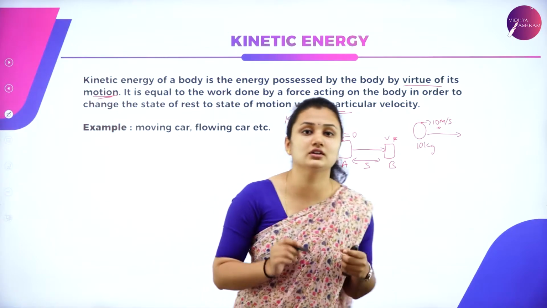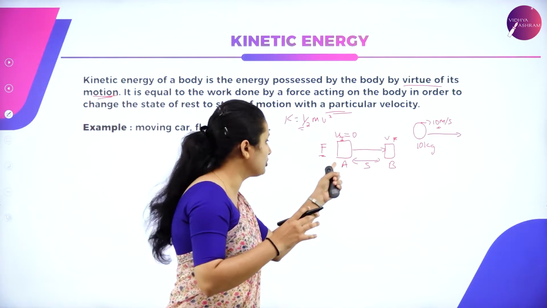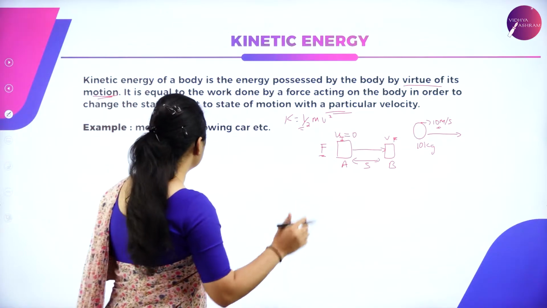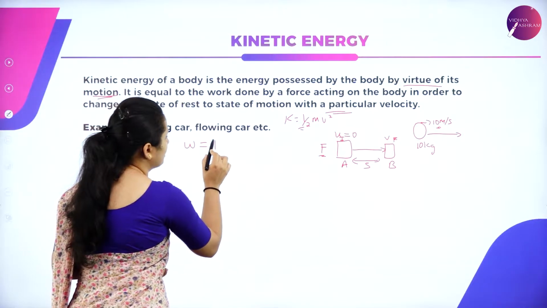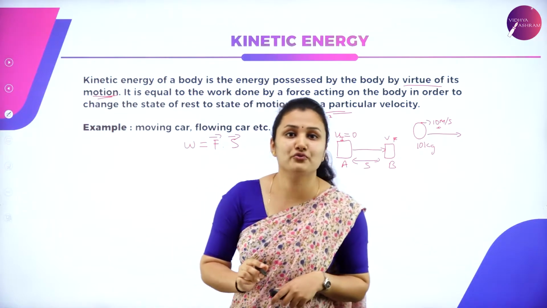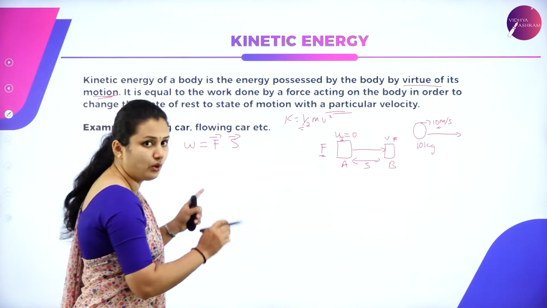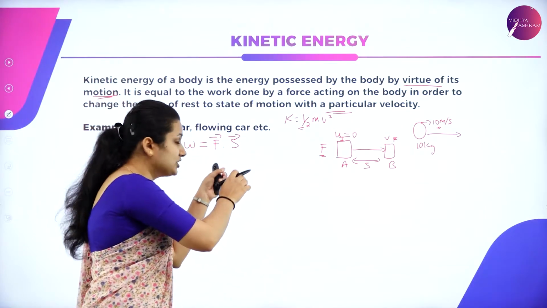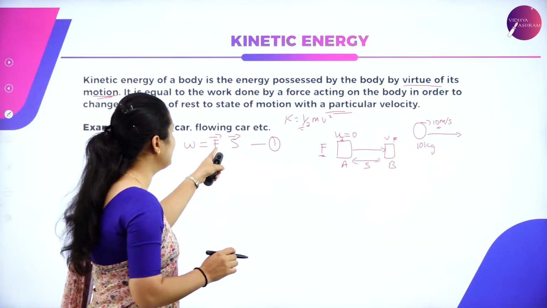Now what is the work done? There is some work done in order to move the object from position A to B. What is that work done? We know from the previous session, work done is the product of force and displacement. This is the definition of work that we all know. Now I want to know the value of force and the value of S in order to substitute in equation 1, so I'll get my work done. So how will you find F and S?